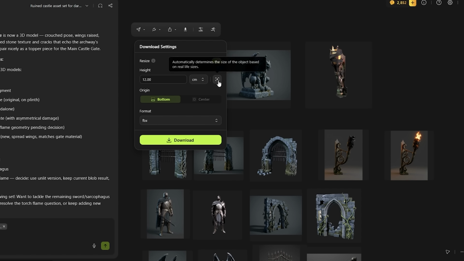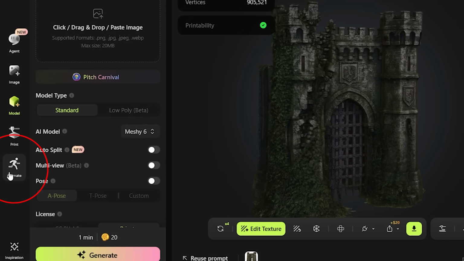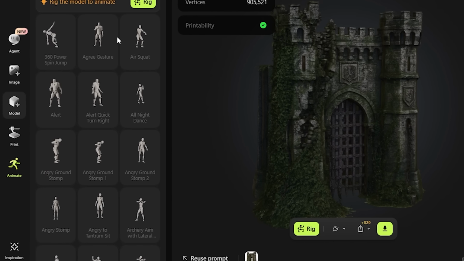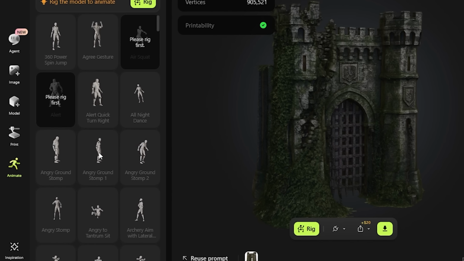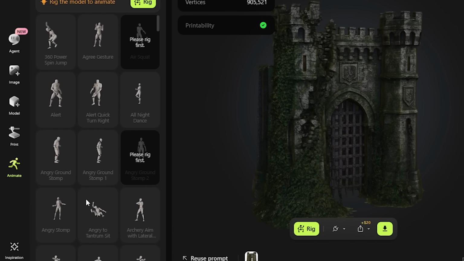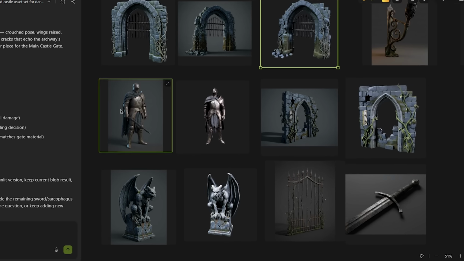If you want to animate a character asset, click Animate on the model card. Meshy's auto rigging system rigs the gargoyle automatically and gives you access to 500+ animation presets, idle, walk, attack sequences. Select one, preview it in the browser, export with the rig included. Iterating on each piece until it's exactly right. One chat, a whole set of 3D.